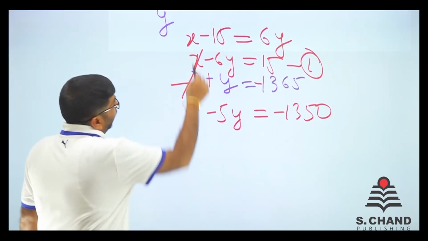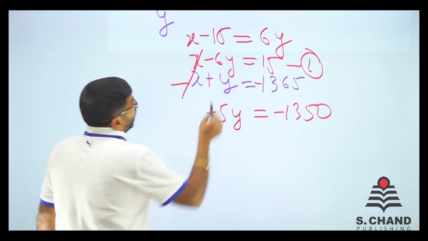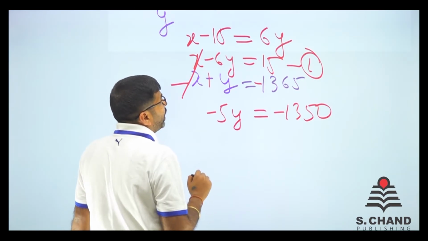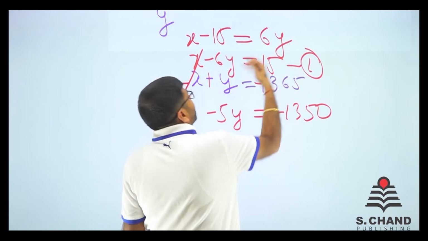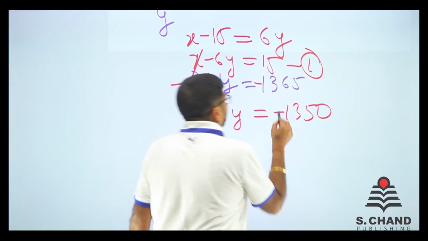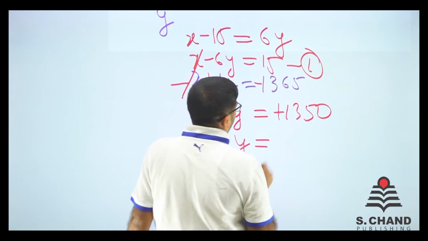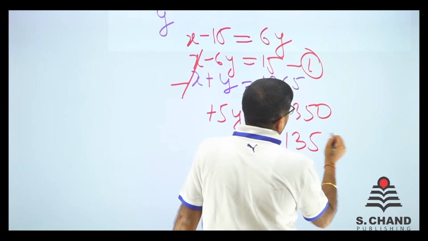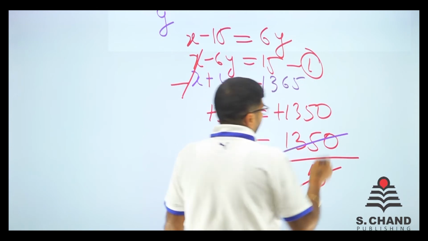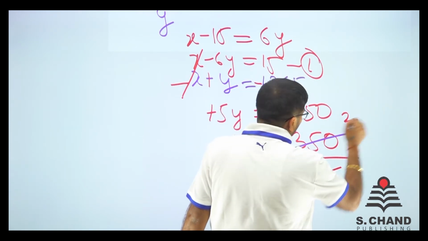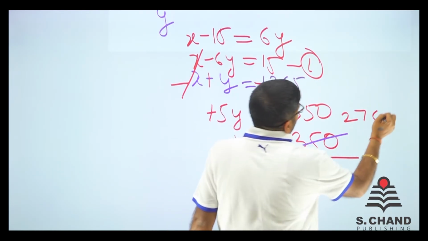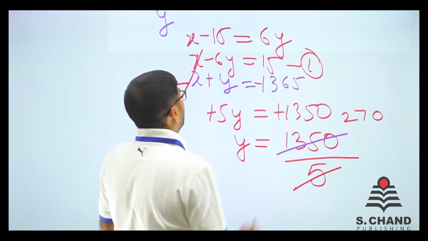How is it? x minus x goes, minus 6 minus minus 1, so minus 5 remains. From 1365 I have subtracted 15, it is 1350, and I have made both sides positive. So y is equal to 1350 divided by 5. Let us divide it once: 10 times, so it is 2. 10 is 2 times, 35 is 7 times, 0 is 0. So y is 270.